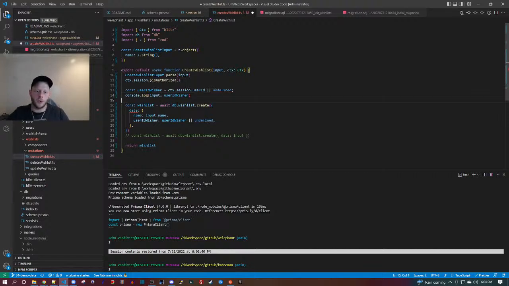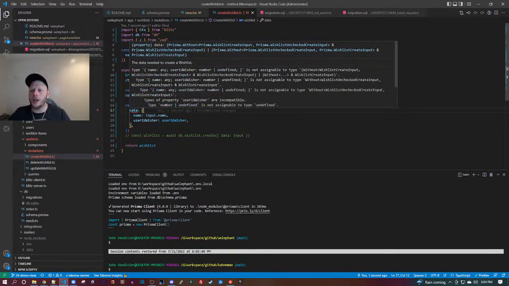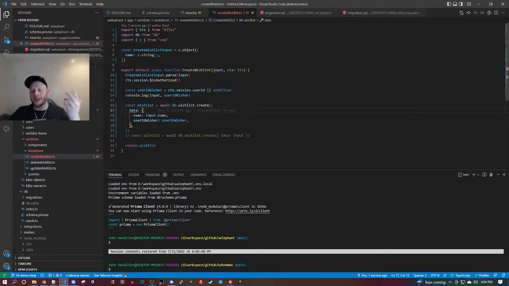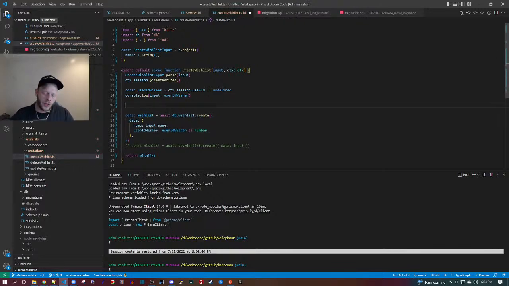So now this is number or undefined. All right, so the other way we can do this, I said there were a couple ways to handle it. The easier one is just to do an OR operation, but it seems to not satisfy the types. The other thing we can do is just throw if it's not a number. So we can guarantee the type system that this is going to be a number. So that made it happy. So we're going to manually throw if it's not a number.